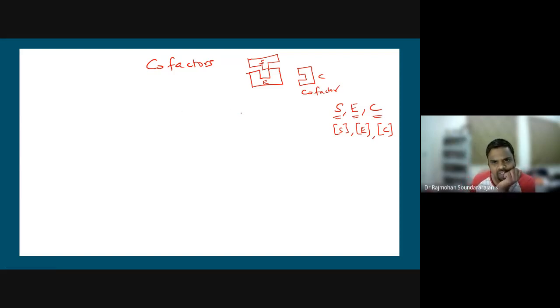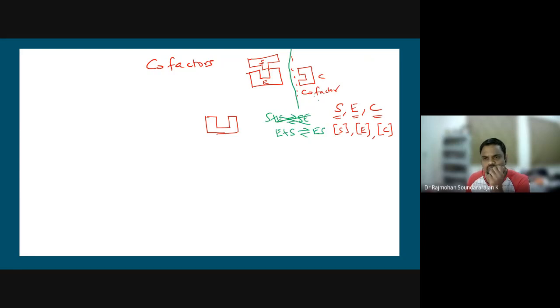The mechanism proposed here is that in the absence of this cofactor, there is no reaction of S plus E forming ES. E plus S forming ES is not taking place in the absence of this cofactor.